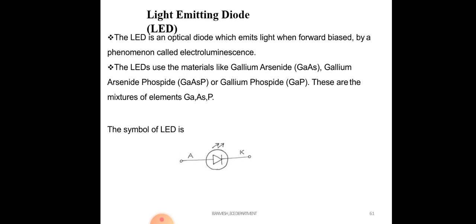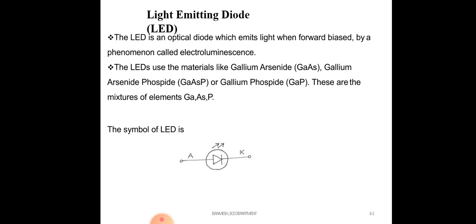The LED is an optical diode which emits light when forward biased, by a phenomenon called electroluminescence. When you apply forward bias voltage to the LED, it emits light.